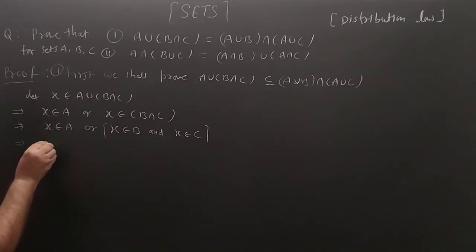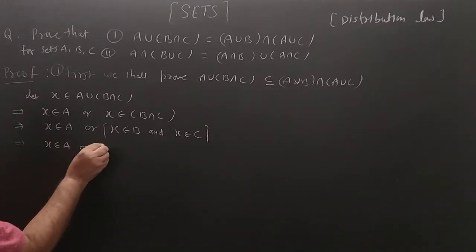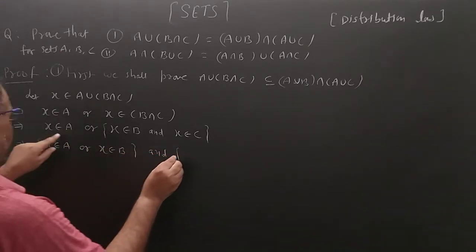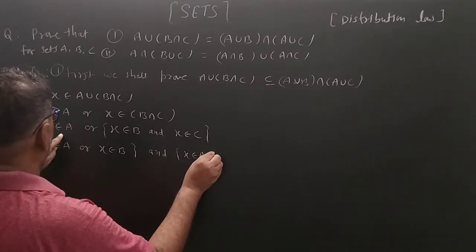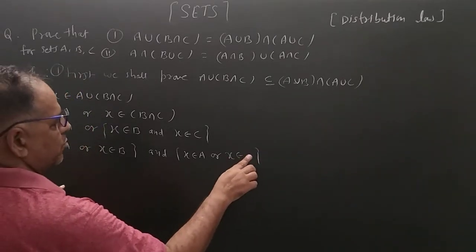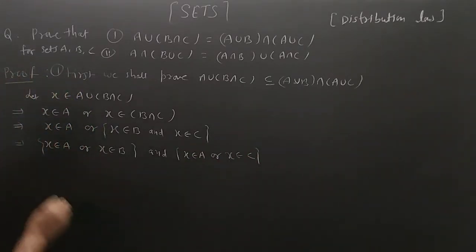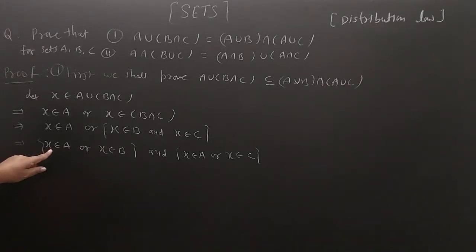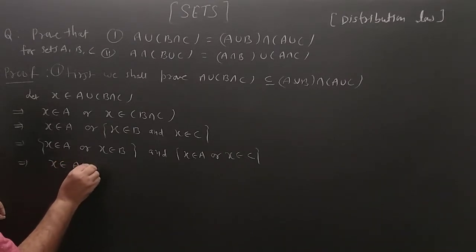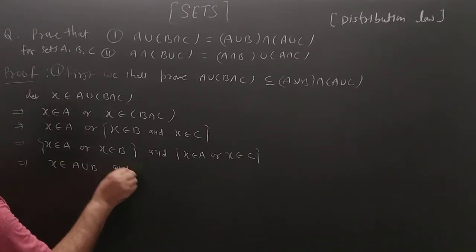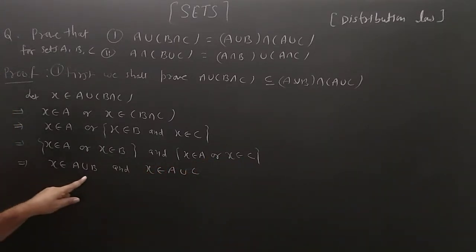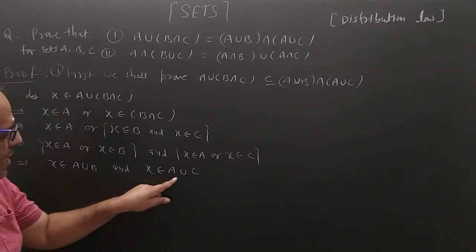Now X belongs to A or X belongs to B comes together, and X belongs to A or X belongs to C. Next step, by the definition of union, X is an element of A or X is an element of B. So we can write X belongs to A union B and X belongs to A union C.